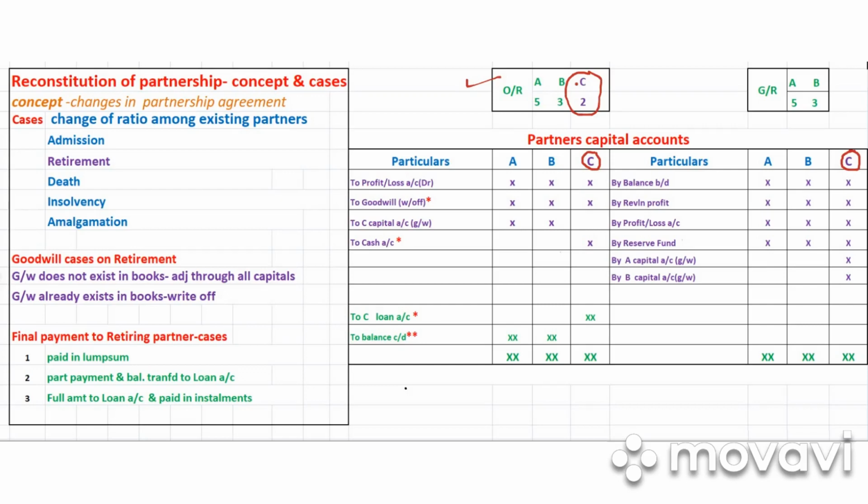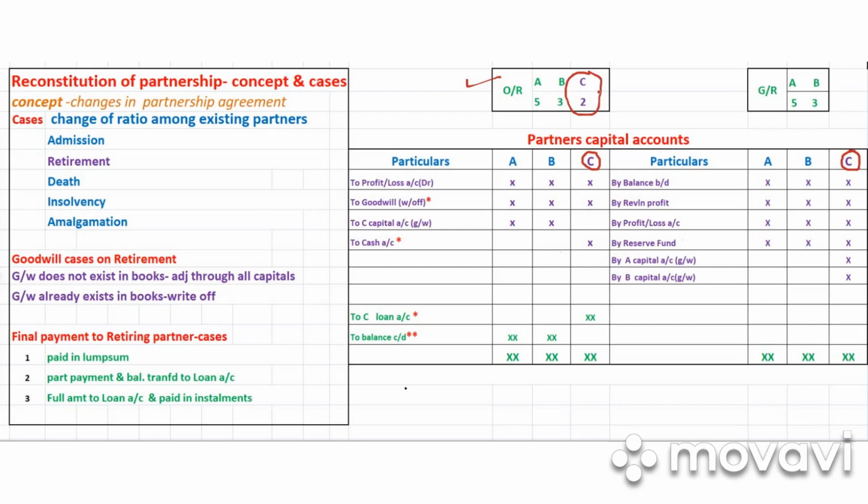Just like we calculated sacrifice ratio in admission, we have to calculate gaining ratio on retirement. This is also just opposite. When they gain, their new share will be more. So when you subtract the old ratio from the new ratio, you will naturally get the gaining ratio. So gaining ratio means new ratio minus old ratio. In some questions it will be given directly, in some you will have to calculate, especially when a new ratio is given separately, right?